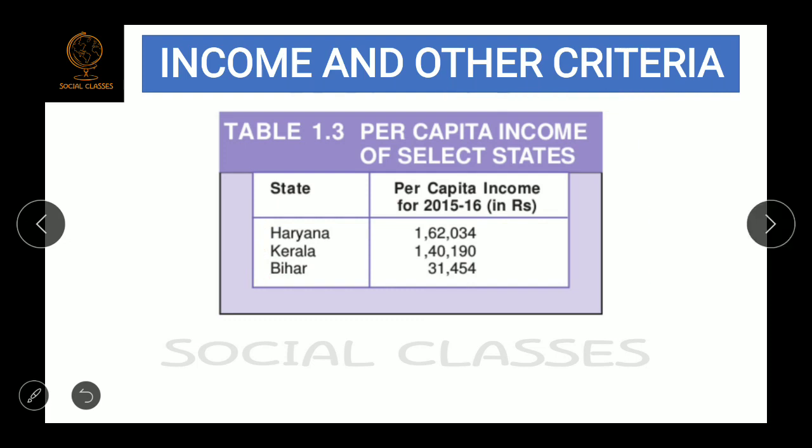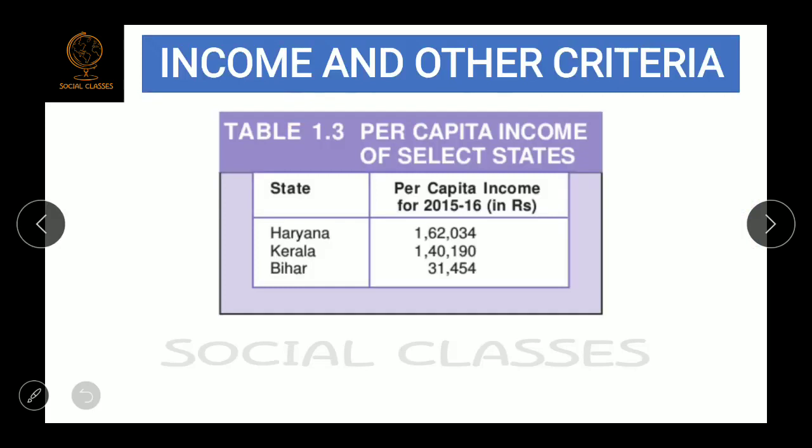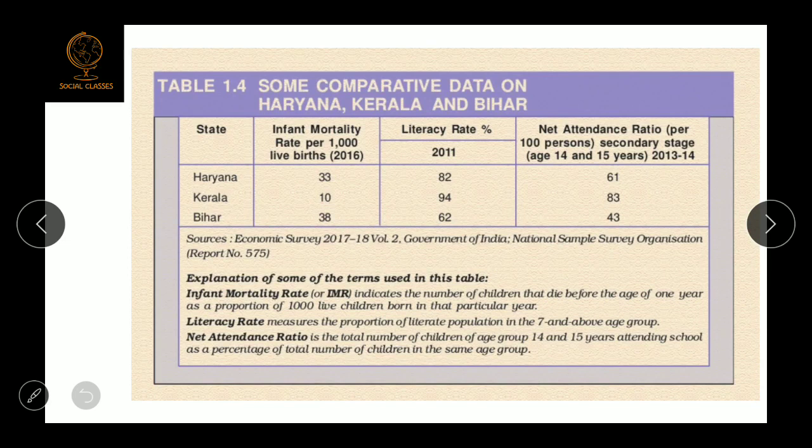So, let's compare. Again, here are the same three states, Haryana, Kerala and Bihar. Earlier, Haryana had the highest per capita income, but here we compare these three states on different categories besides per capita income. First, the infant mortality rate. What is the infant mortality rate? It indicates the number of children that die before the age of 1 year as a proportion of 1000 live births. Try to understand this one.